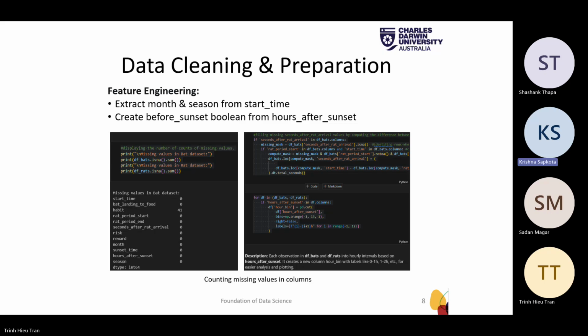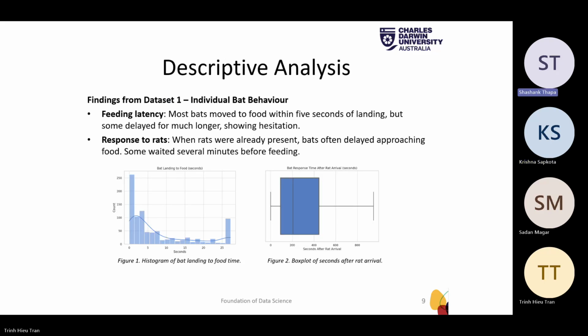Now Sasang will take over the descriptive analysis part. So, to better understand how Egyptian fruit bats behave in the presence of black rats, we did a descriptive analysis from these 2 datasets gathered over a 7-month period, which were cleaned by my friend Krishna.